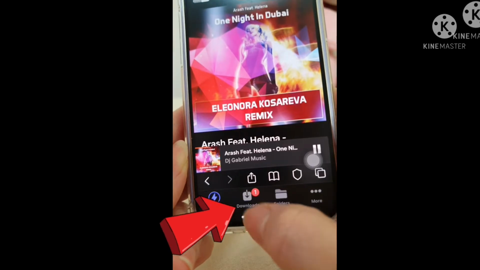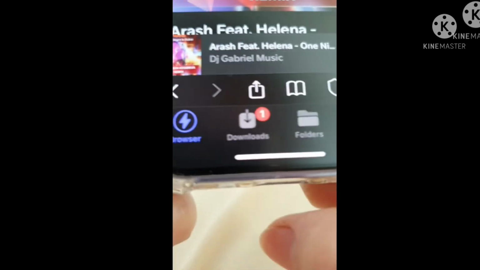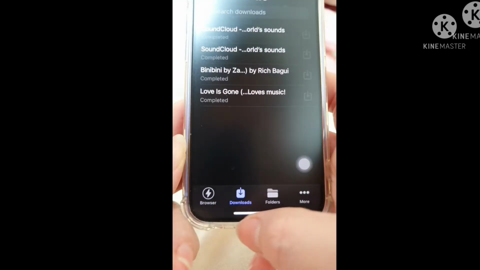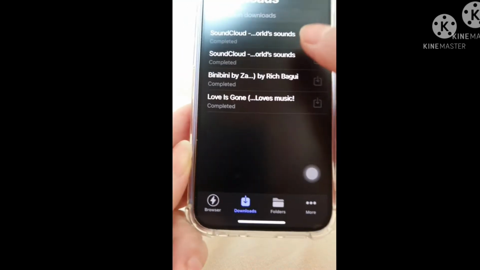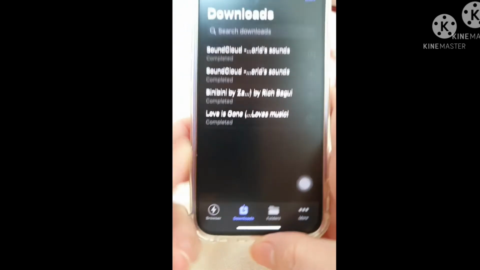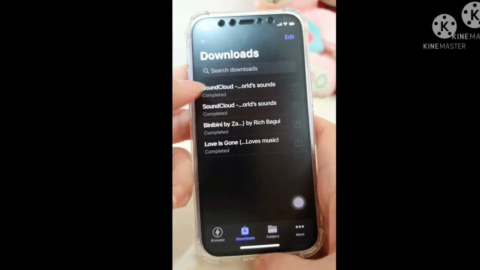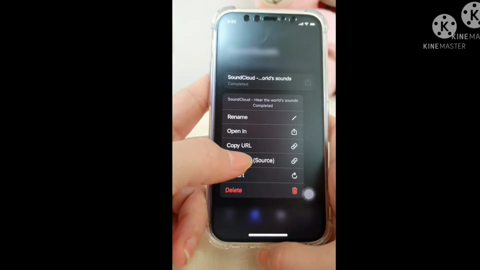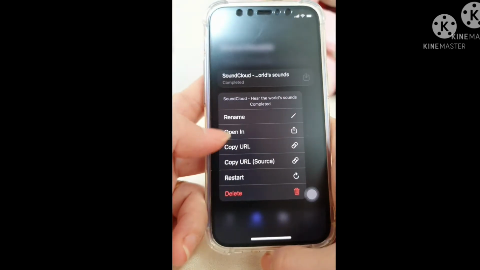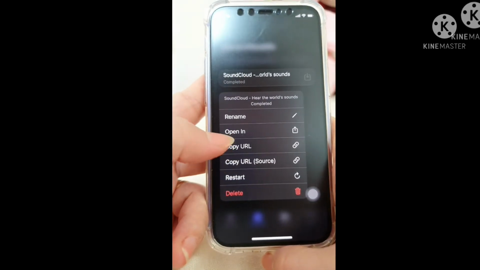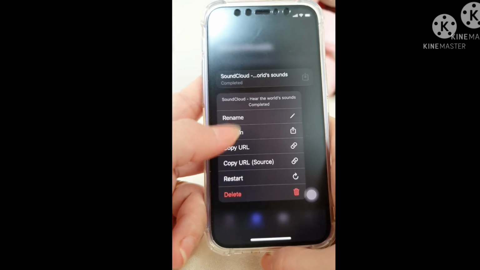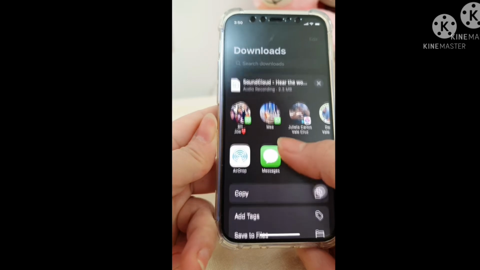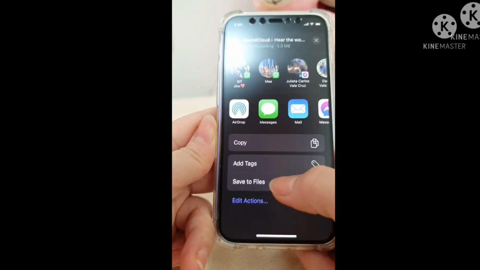It will appear here, download. So we will click this, and it will be here, the first one. We will just stop it after 2 seconds, and it will come like this. So we will choose this, open in, and scroll down and save the files.